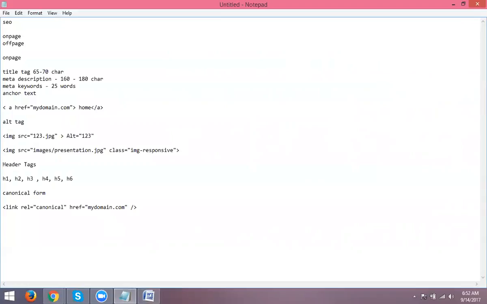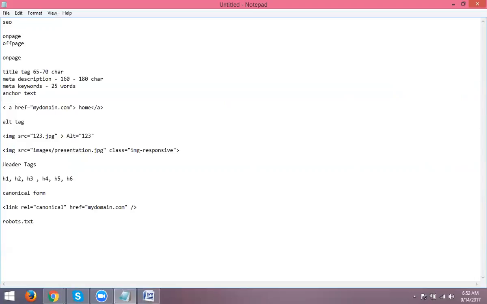Now, what is that? Robots.txt. Suppose you are using 100 images in your website, and those images should not appear on Google search engines. Using robots.txt, that is called disallow or allow.